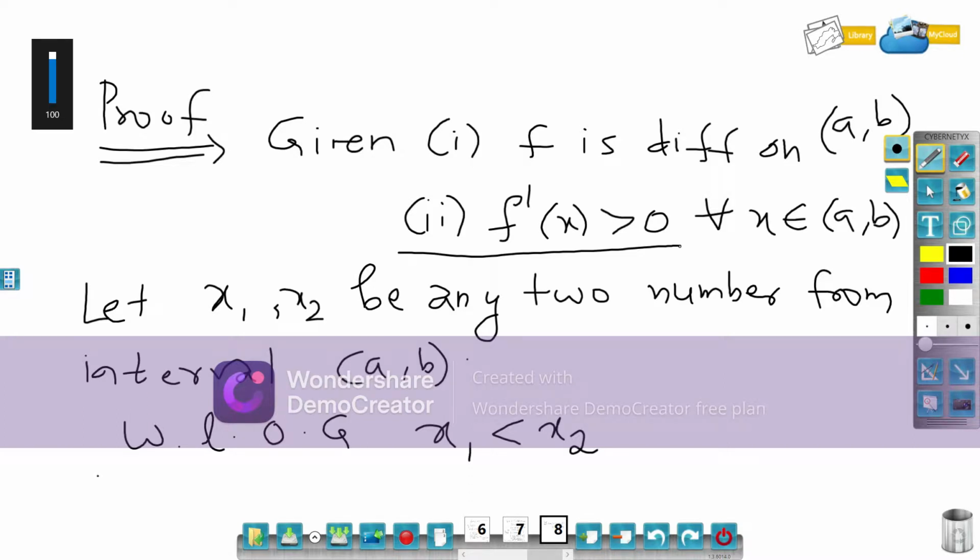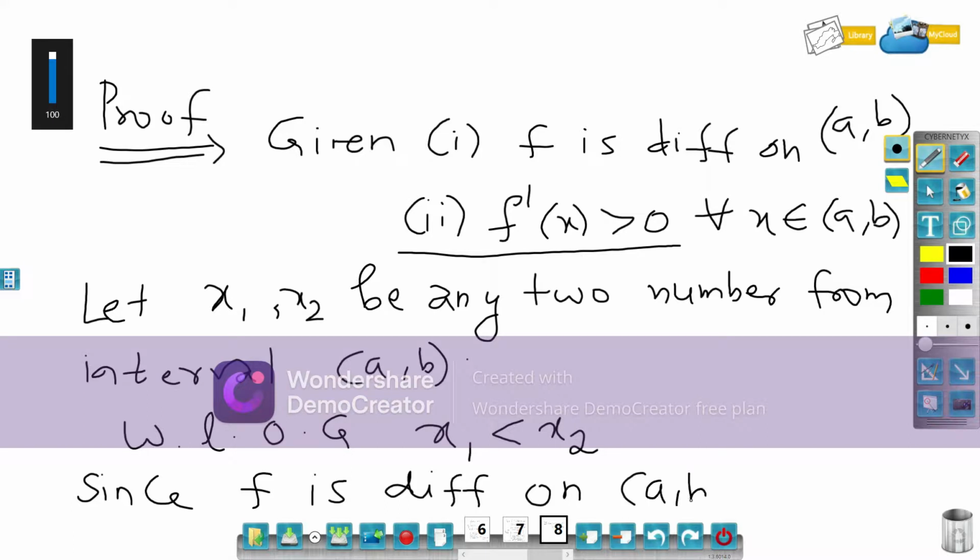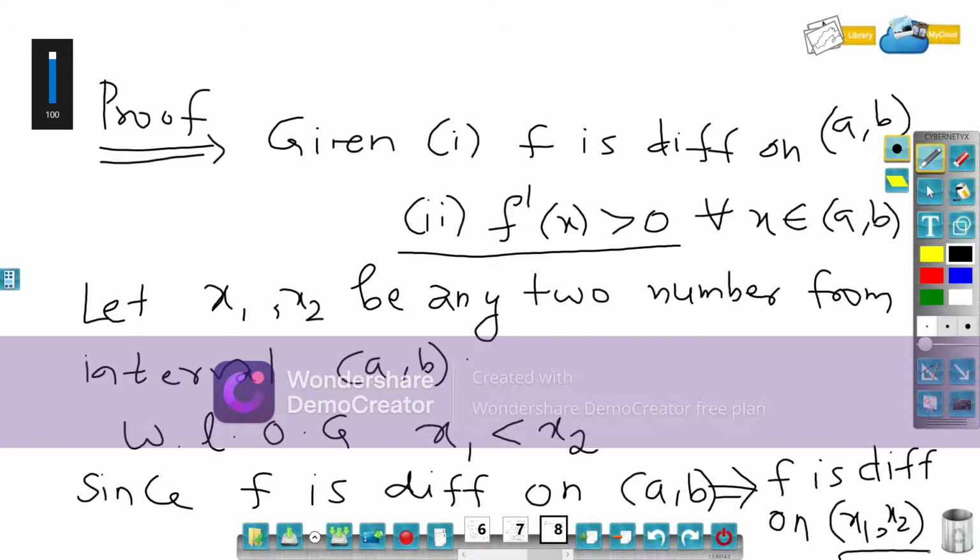Since f is differentiable on the open interval (a, b), this would imply f is differentiable on the open interval (x1, x2), because this open interval is a subset of the open interval (a, b).